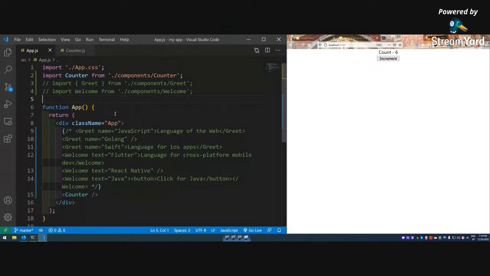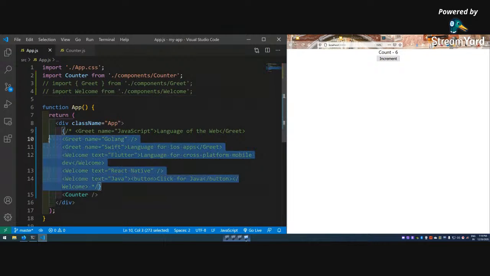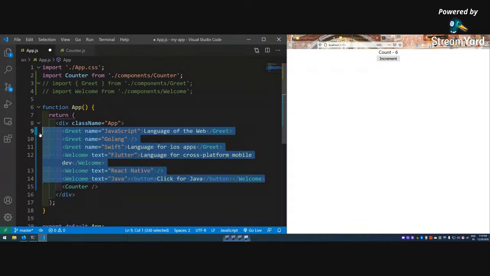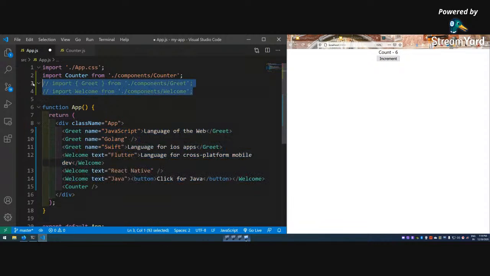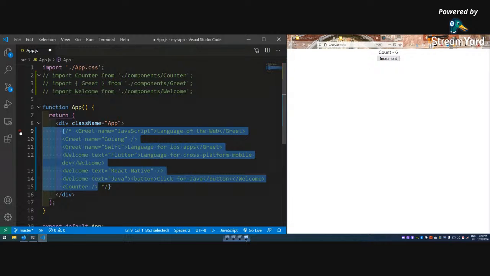Okay, so for that, let me remove this. We are going to create some new components here.